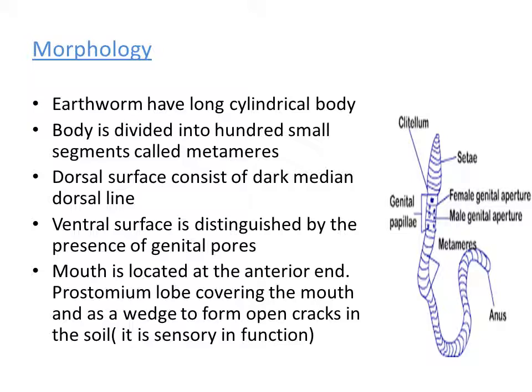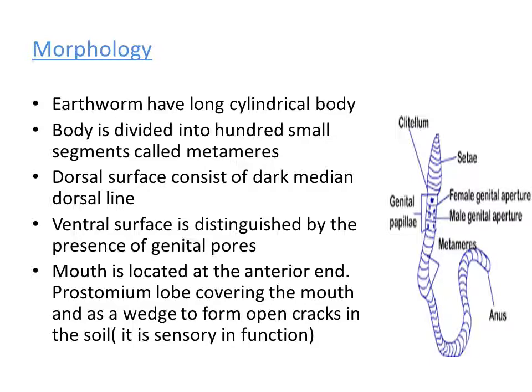One more function performed by the prostomium is that it helps in digging of soil. The prostomium is a wedge-like structure. It is a very solid structure, and it helps in digging the soil. It makes small openings in the soil and the earthworm enters into the burrows.